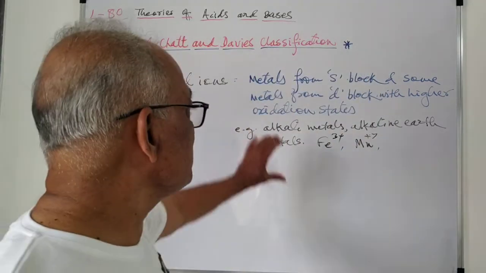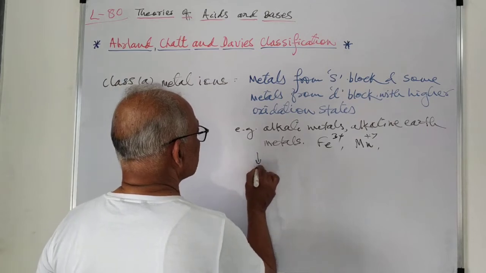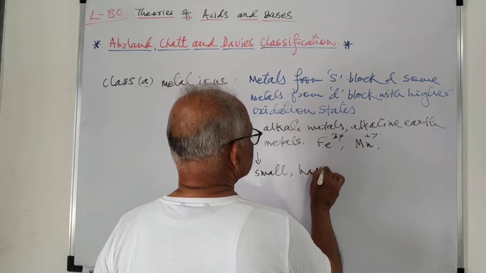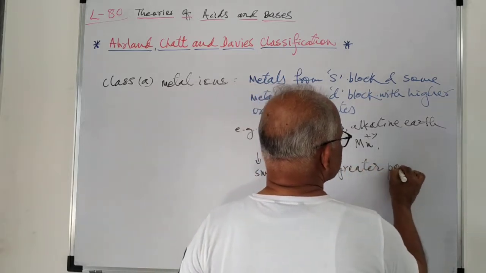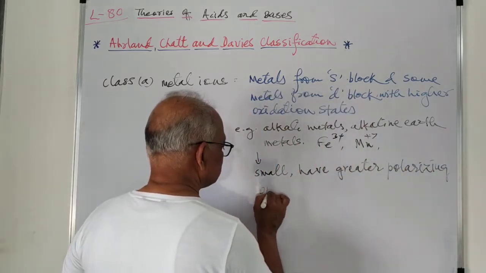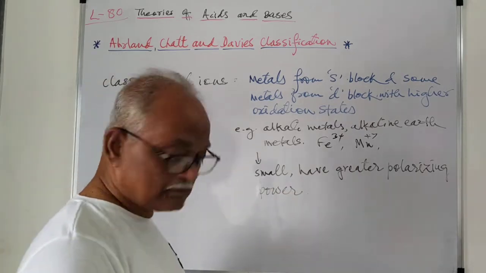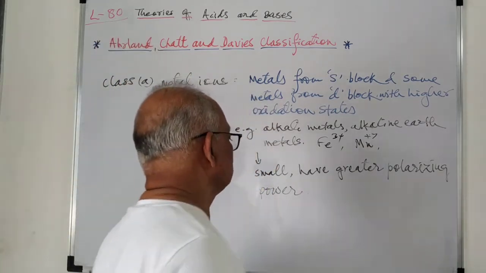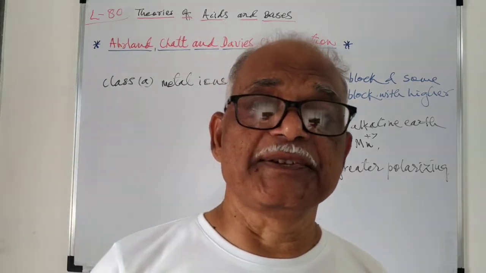They are small in size and have greater polarizing power, such strong power to polarize the anions.